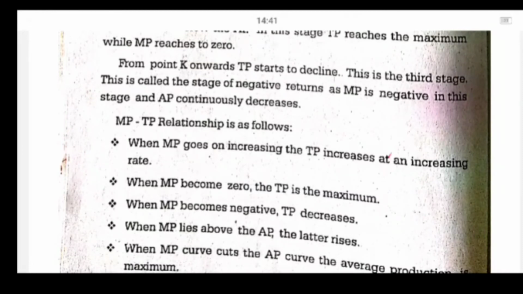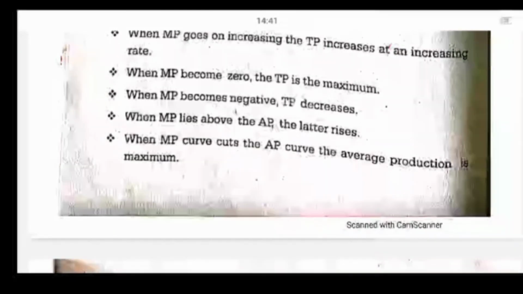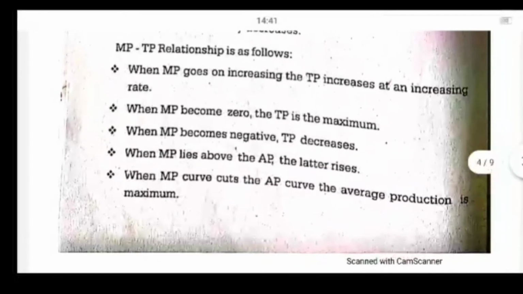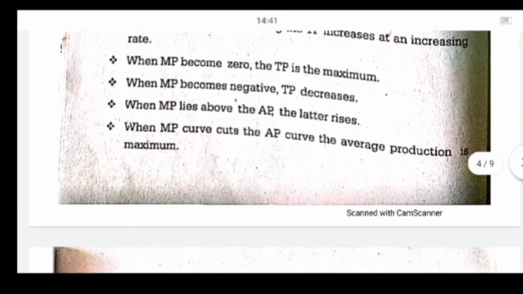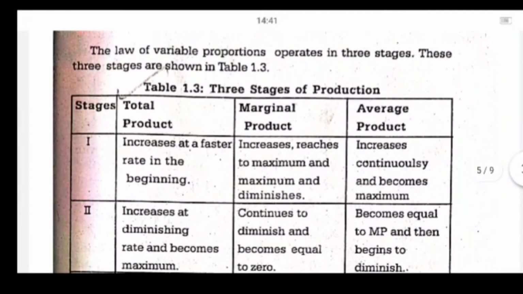When MP becomes negative, TP decreases. When MP lies above AP, the latter, that means AP, rises. When the MP curve cuts AP, the average product is maximum. So all the same things that we have seen in the schedule. This relationship is important when you write the exam. This relationship you have to write.